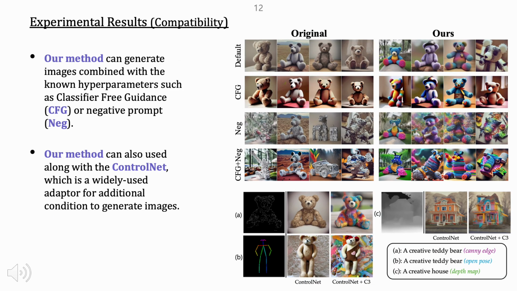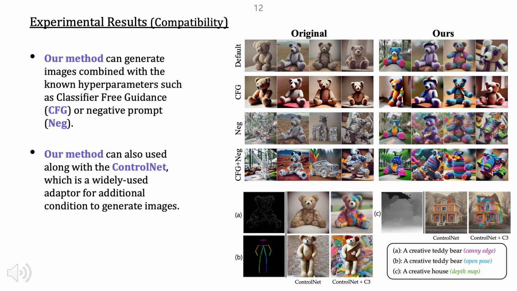Our method is also compatible with existing hyperparameters commonly used in text-to-image generation, such as classifier-free guidance and negative prompts. When combined with these techniques, it can further enhance the model's creative generation capabilities.